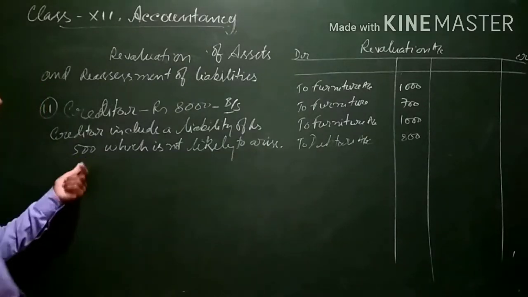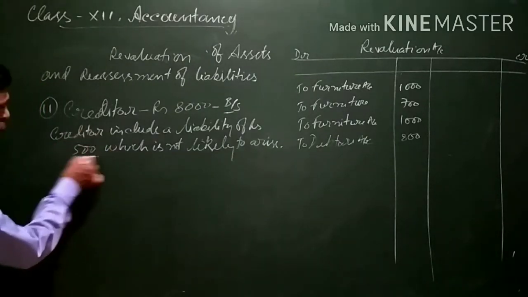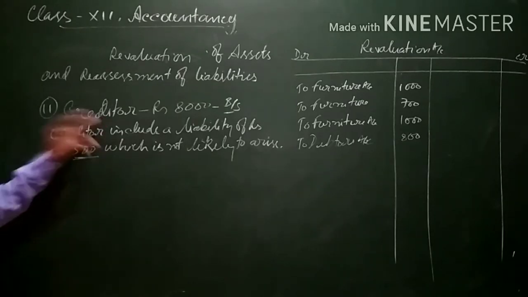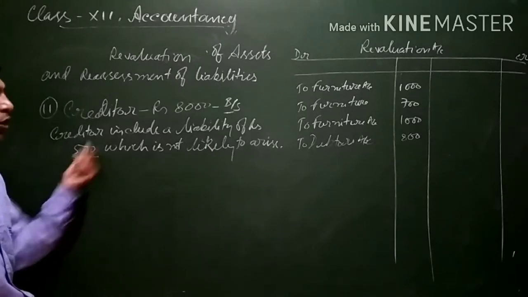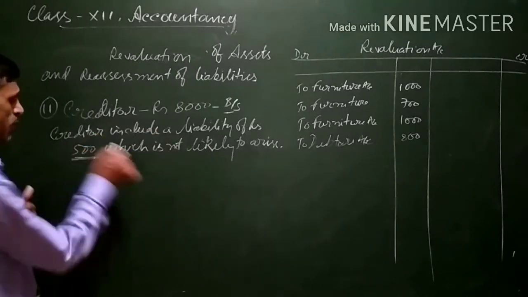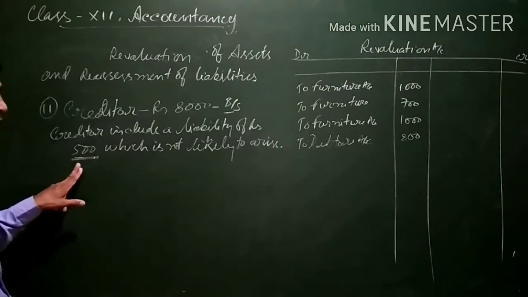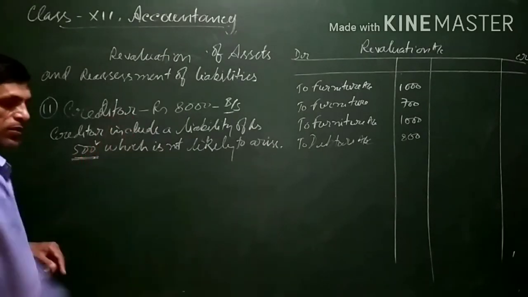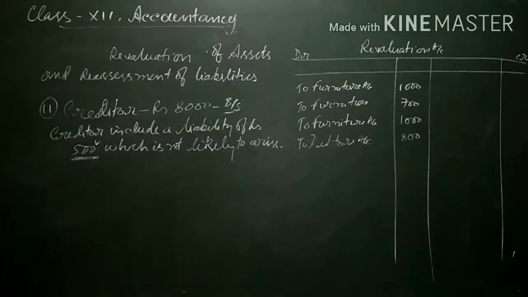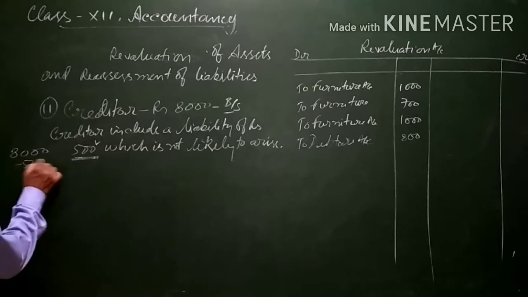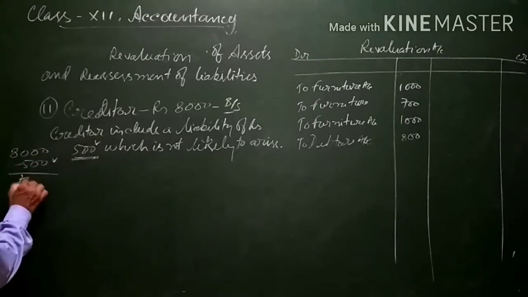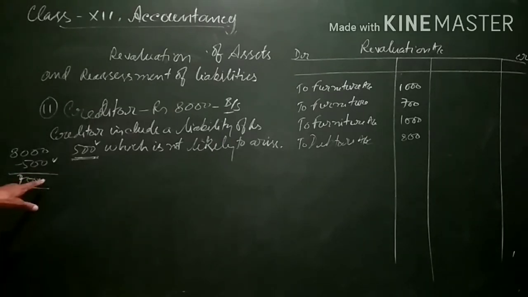It means this 500 rupees we do not have to pay. The liability of 500 is not going to arise. So if we do not have to pay this 500, it is an income for us. It means there is a decrease in the liability. Earlier the liability was 8,000. Out of this, we do not have to pay 500, so we have to pay only 7,500. So there is a decrease in liability.